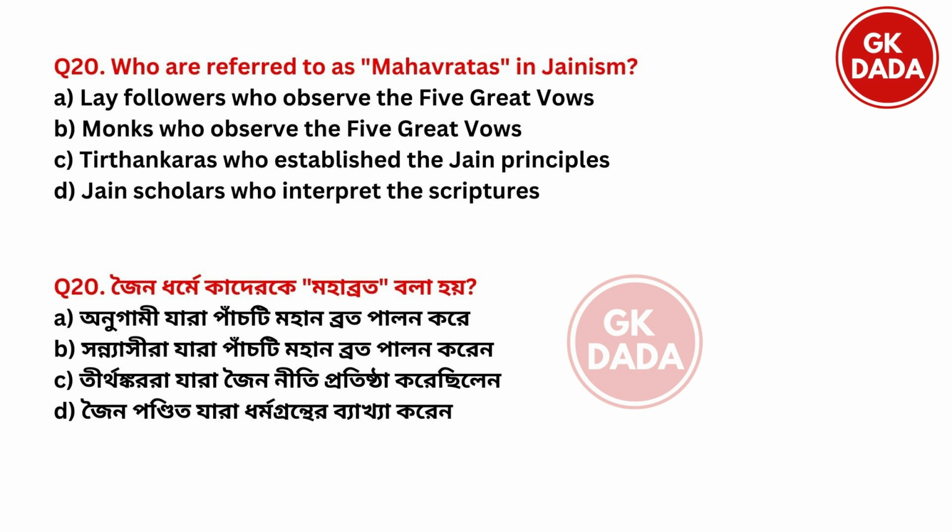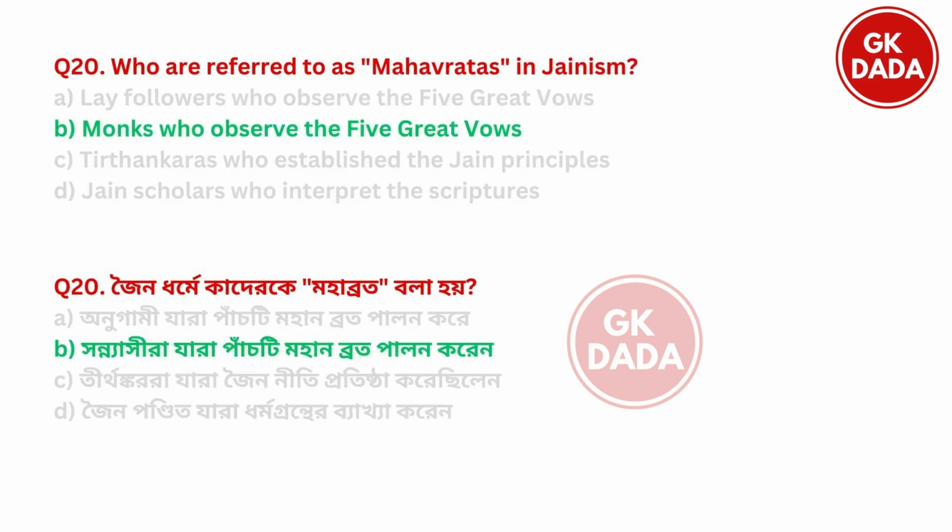Option B, monks who observe the 5 great vows. Option C, Tirthankars who establish the Jain principles. Option D, Jain scholars who interpret the scriptures. So Mahabratas were option B, monks who observe the 5 great vows.